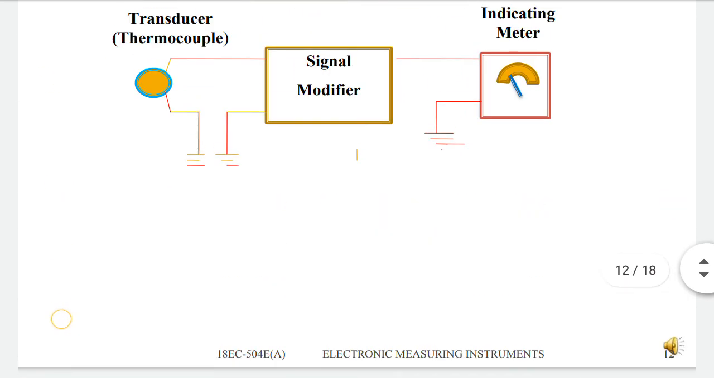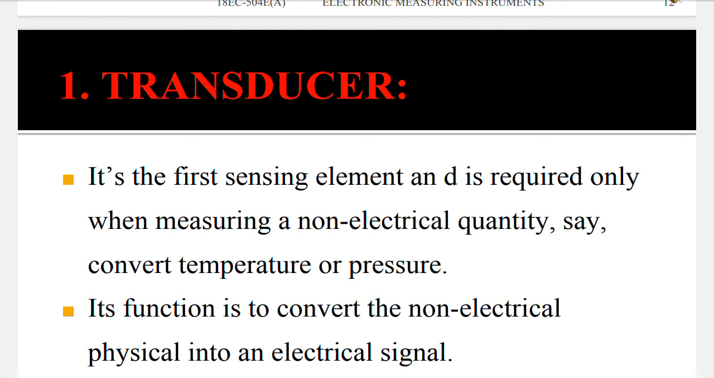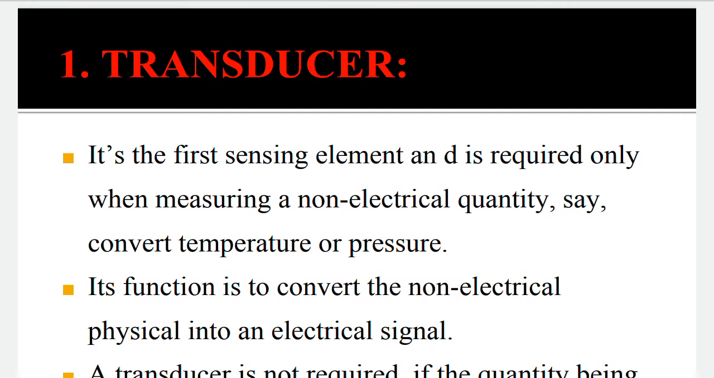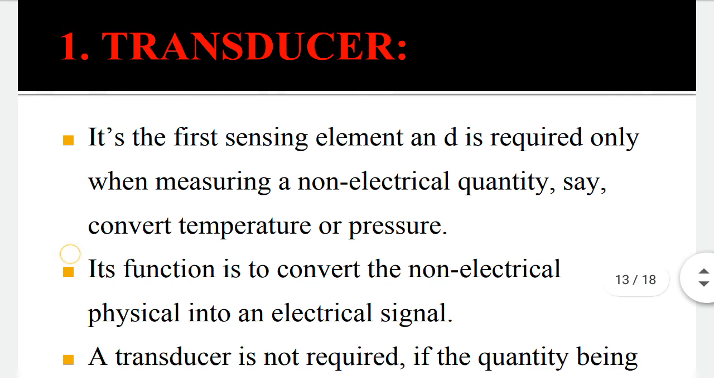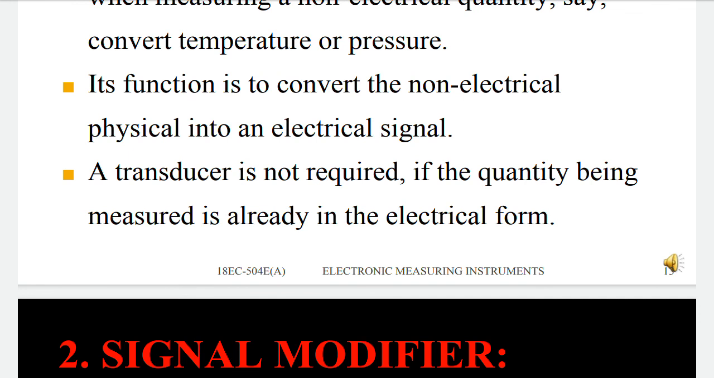Now coming to the detailed discussion about the electronic instrument. The transducer converts one form of energy to another form of energy. That means it converts the non-electrical quantity to the electrical quantity, where non-electrical quantity means temperature or pressure. If the measured quantity is already in electrical form, then there is no need of a transducer.